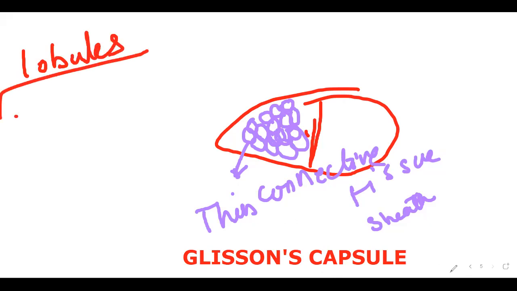Then let's take one lobule in the diagram, so we can understand the concept of the lobule. Each lobule contains, in the center, the intralobular central vein.